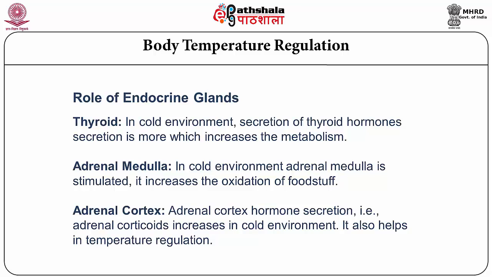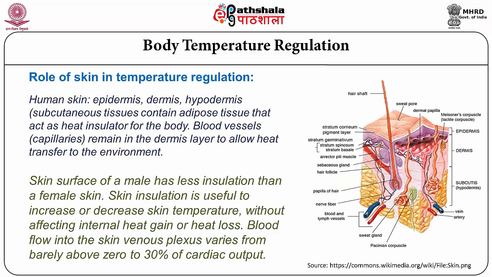In a cold environment, the adrenal medulla also gets stimulated and increases the oxidation of foodstuff. In the case of the adrenal cortex, the adrenal corticoids increase in a cold environment. It also helps in temperature regulation.